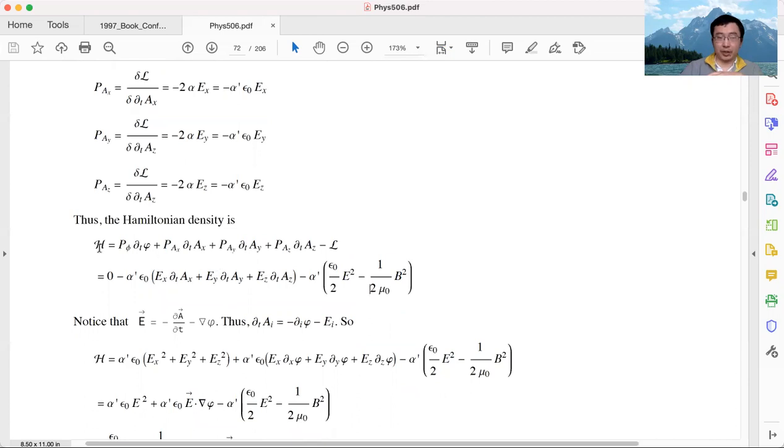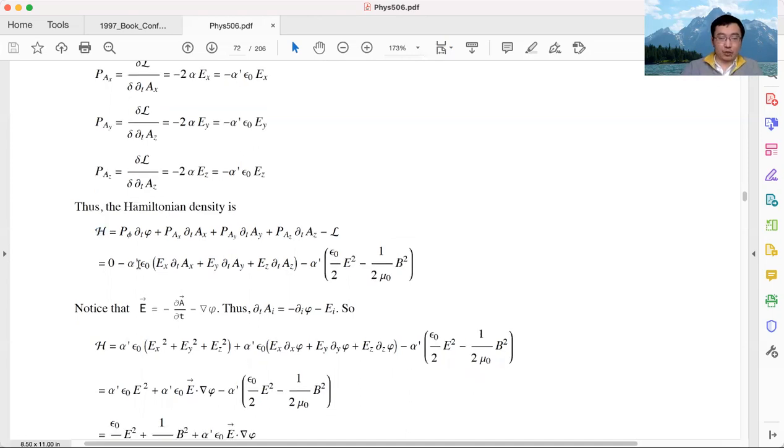This is the Hamiltonian density. So this is not the Hamiltonian, it's the Hamiltonian density. It's Hamiltonian per volume at this spot, similar to the Lagrangian density, which is Lagrangian per volume at this point. This side is the Hamiltonian density, Hamiltonian per volume at this point. And this is what we have for the Hamiltonian density.